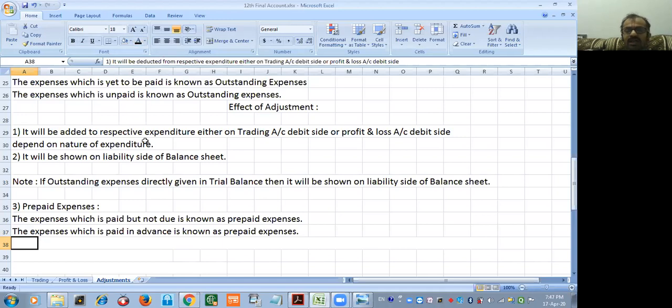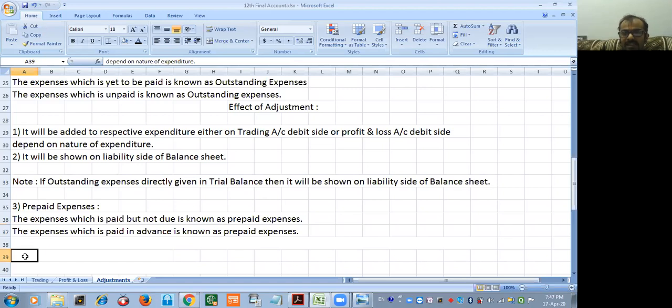So we have to see the adjustment again. How many adjustments? Two adjustments. What is the first adjustment? It will be added to the respective expenditure. No, it will be subtracted from the respective expenditure, either trading account debit side or profit and loss account debit side. And the second effect, it will be shown on the balance sheet asset side. Why should it be deducted? Because the logic is very clear. This is paid in advance. Next year's expenditure you have paid in the current year. That's why it has to be deducted. Okay.